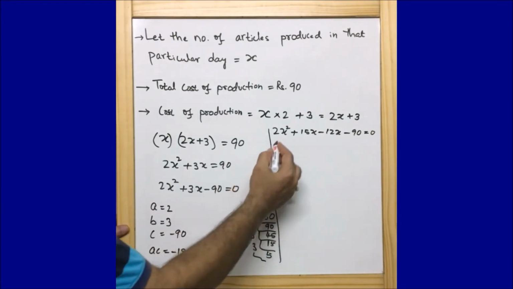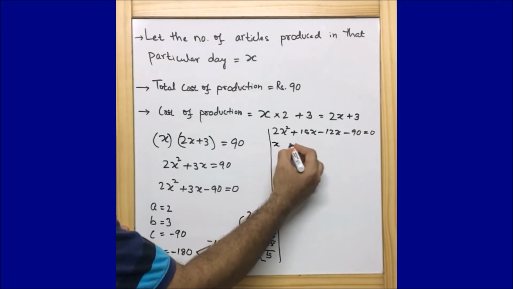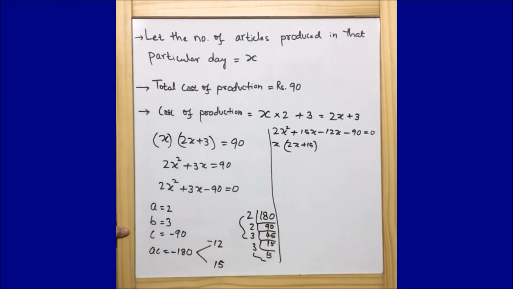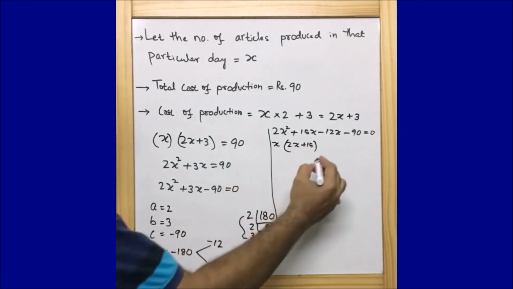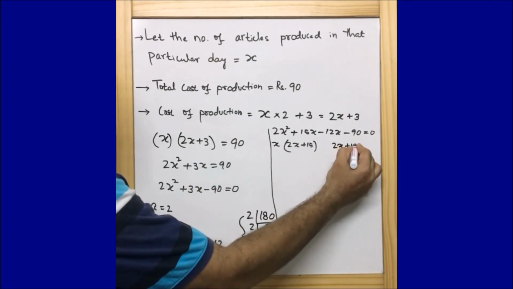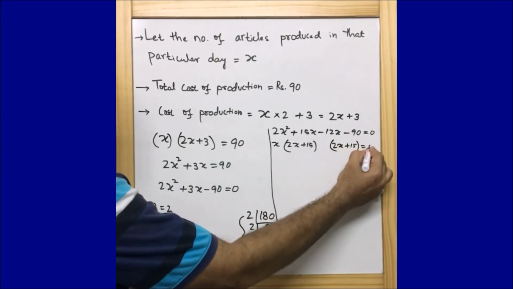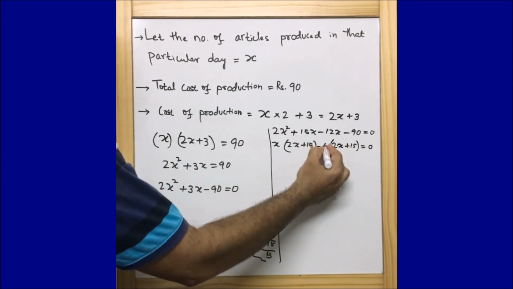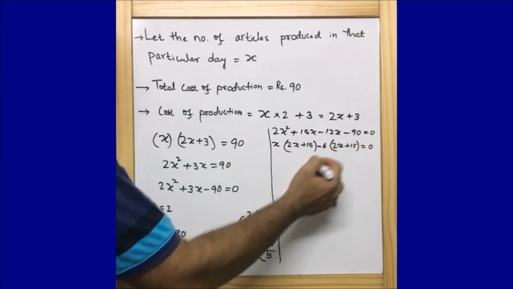Now here taking x as common, I can write 2x plus 15, and similarly I can write 2x plus 15 is equal to 0, and here we require minus 12x, so that means I should take minus 6. So minus 6 into 2x is minus 12x, minus 6 into 15 is minus 90.